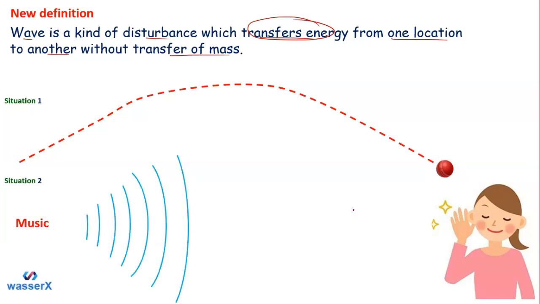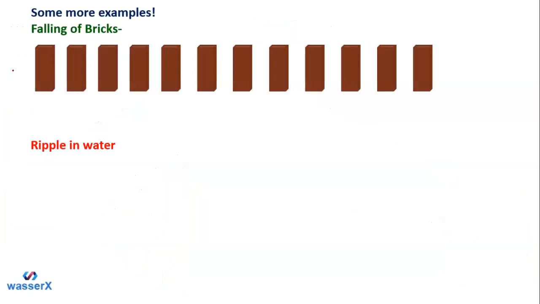So let me give you some more examples of the wave, students. This is the next example: falling of bricks. As you can see in this picture, there are some bricks standing in a vertical way on the base.